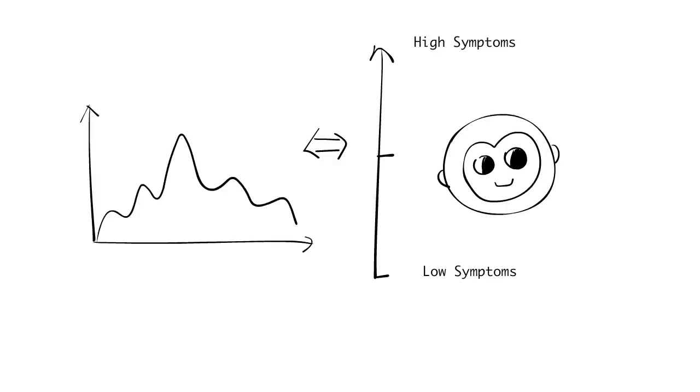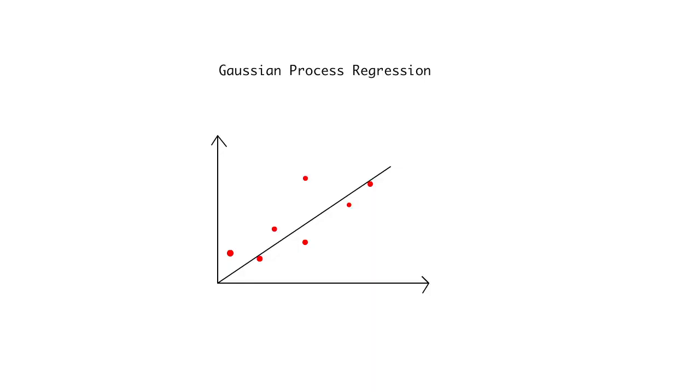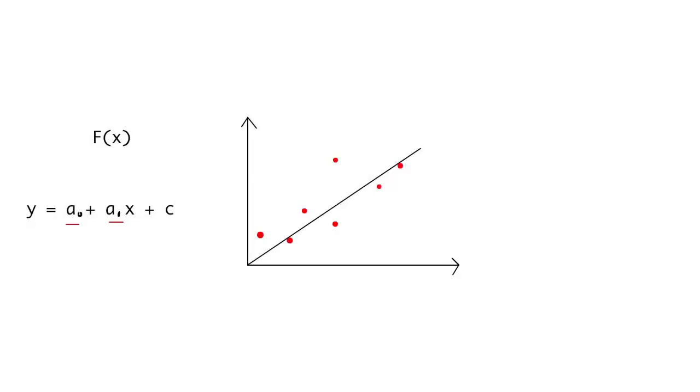Now we're going to test whether the mood profile is associated with depressive symptom levels. First, we use a Gaussian process regression to monitor mood fluctuation. What is Gaussian process regression? Suppose we want to find a linear relationship between x and y. We try to find parameters to define the intercept and slope of the regression line. Gaussian process regression provides a probabilistic approach to do this by updating the parameters when there's a new data point.